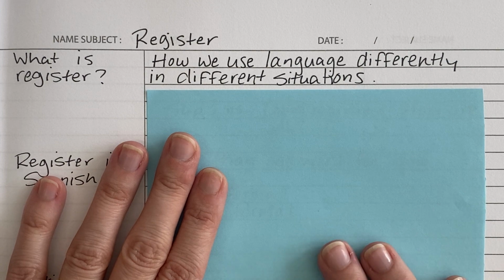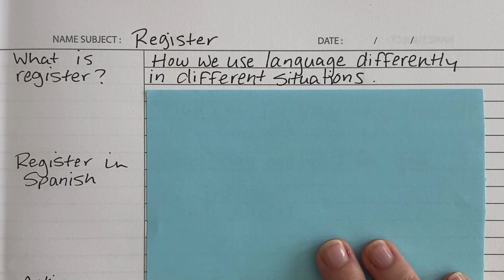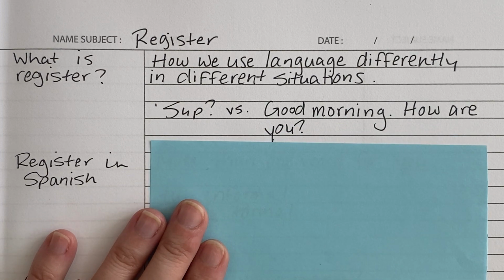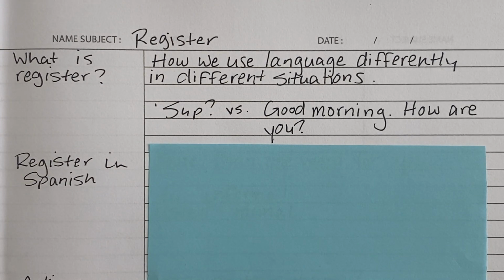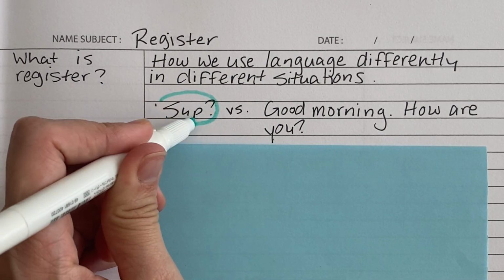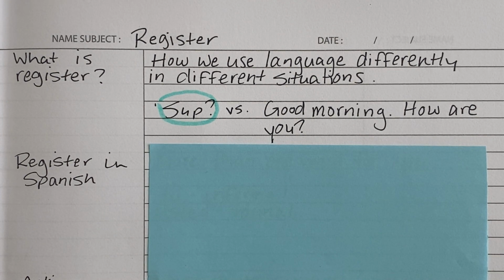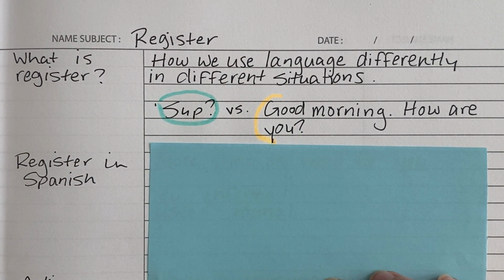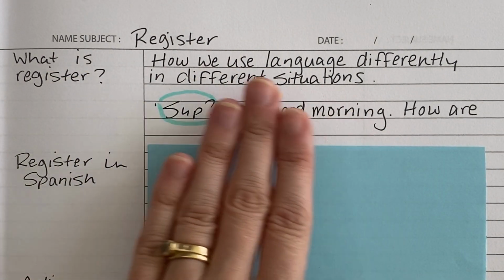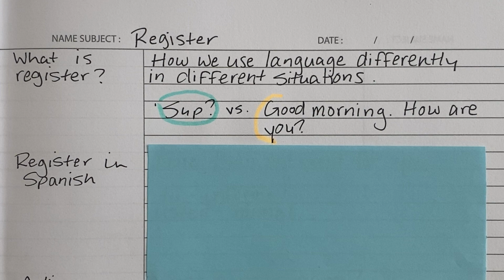Well, register is how we use language differently in different situations. For example, think about the difference between sup versus good morning, how are you, right? Sup is pretty informal, right? So here we have a greeting that's really informal. We might use it with our friends or siblings, something like that. Good morning, how are you? That's a little bit more formal, right? We might use good morning, how are you with a teacher or a boss or just somebody that we don't know very well. So that's an example of register in English, two different situations with two different groups of people and how we might greet those people. One is less formal and one is more formal.